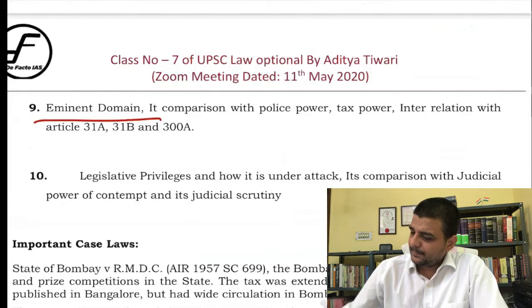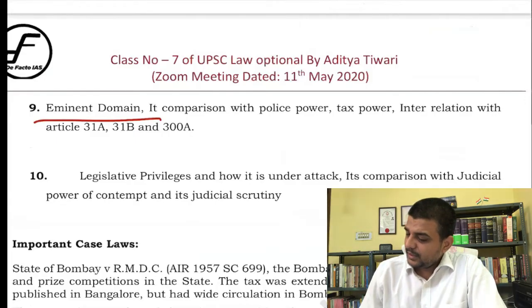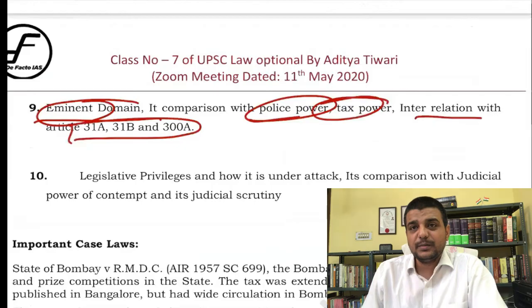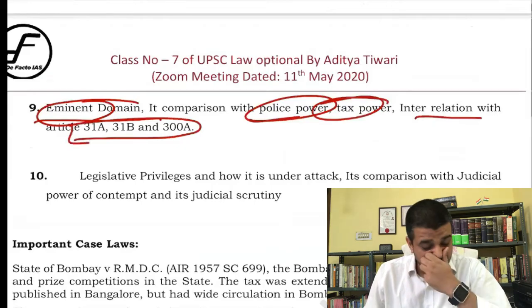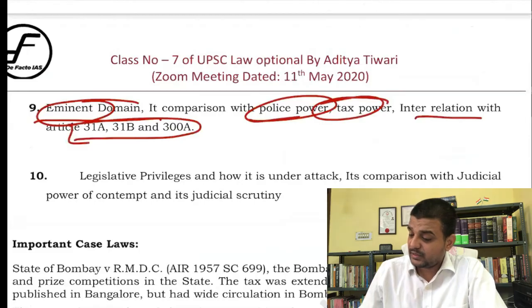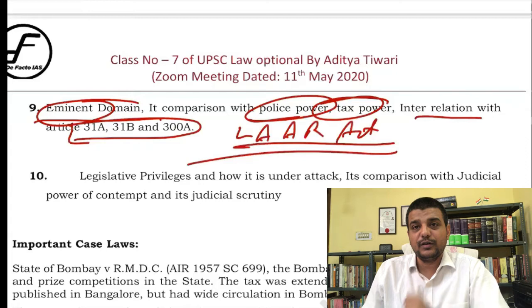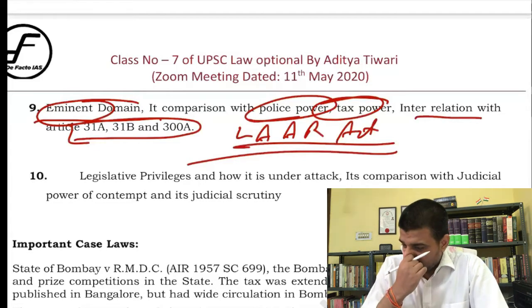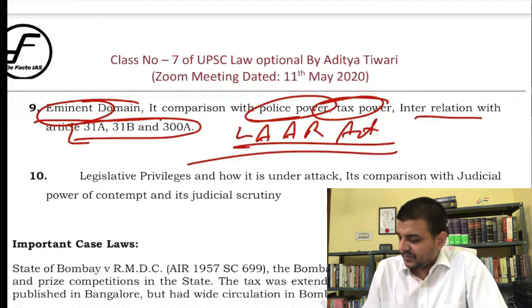Then you compare this eminent domain with the police power, the tax power, and the interrelationship between these three, with the articles related to property, that is Article 31A, 31B and Article 300A, as well as the Land Acquisition Act. So that has to be studied along with it. Please keep that in mind, then only you can understand and answer these questions.